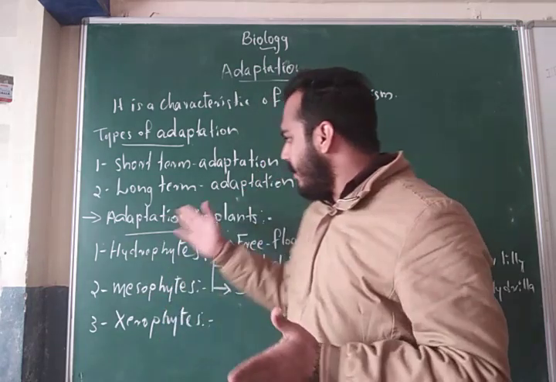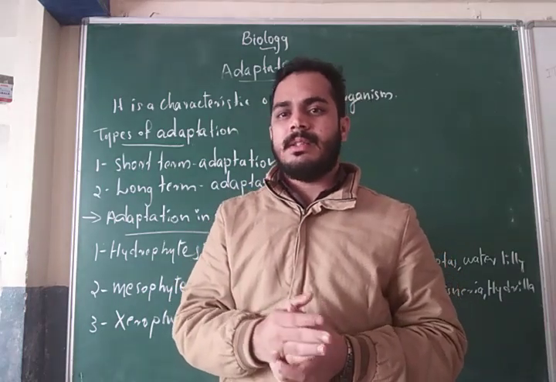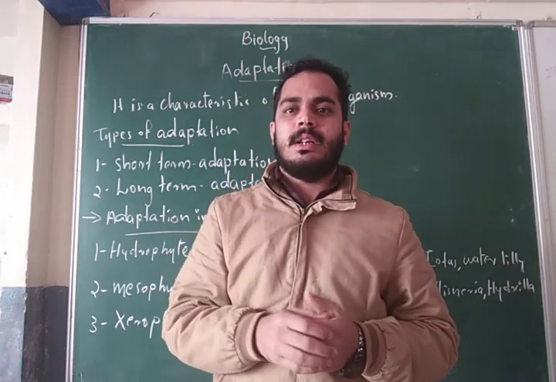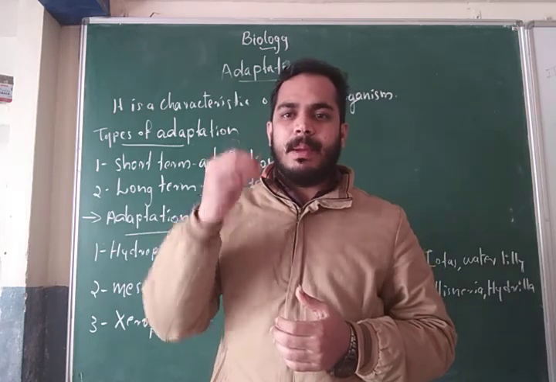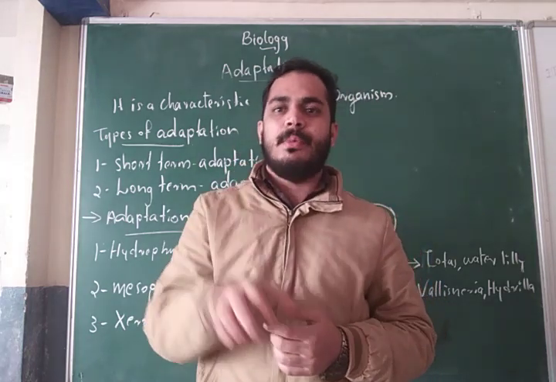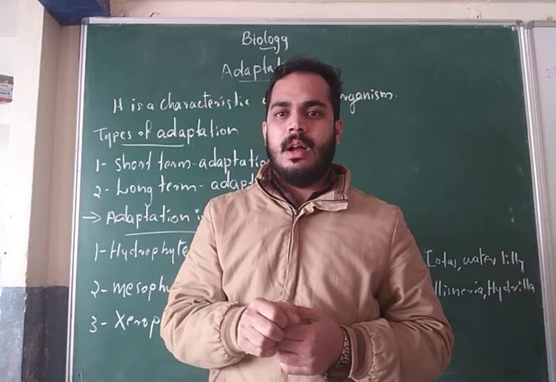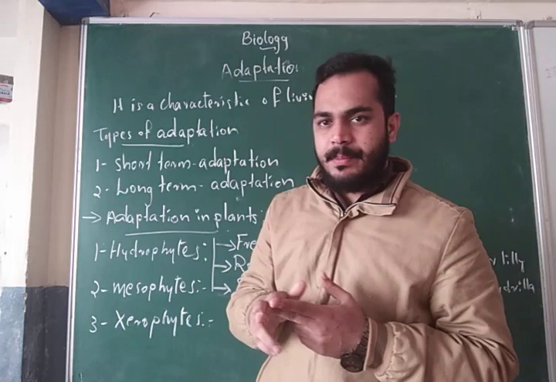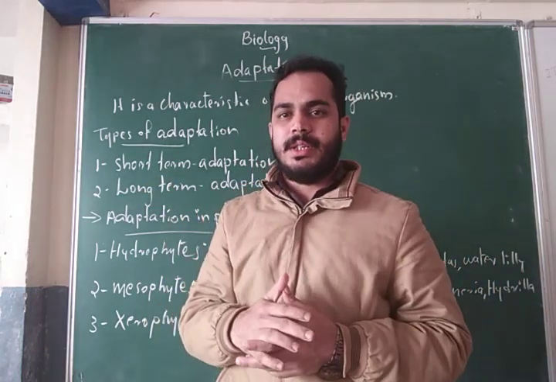In the case of long-term adaptation, it is a permanent adaptation. That means some birds have a long beak and claws. It is lifelong, a permanent character adaptation. That's why the beak and claws help in catching and taking the food. So there are two types of adaptation: first, short-term adaptation, and second, long-term adaptation.